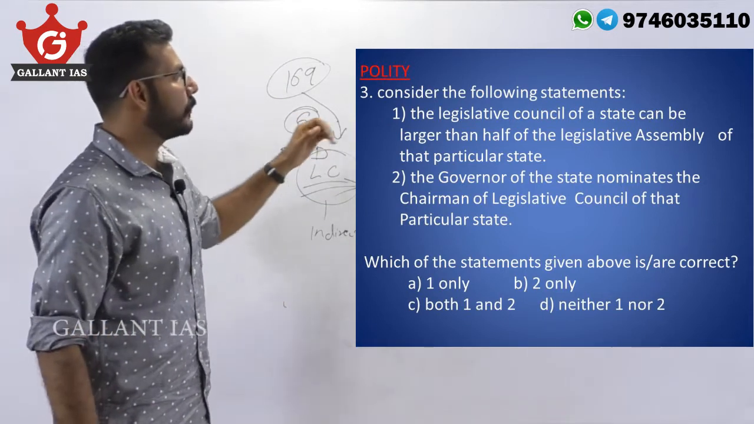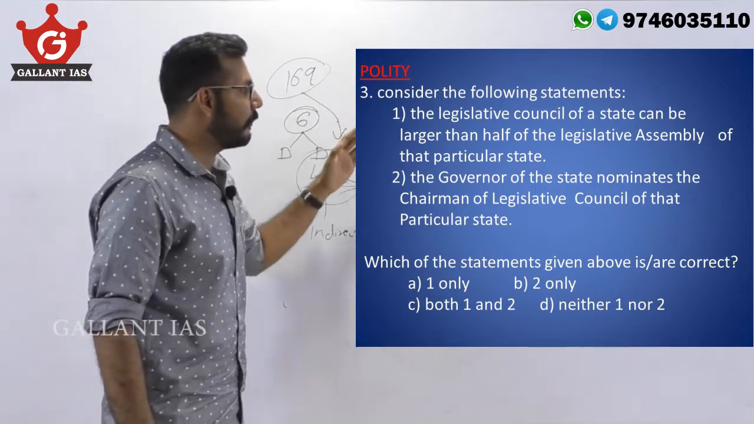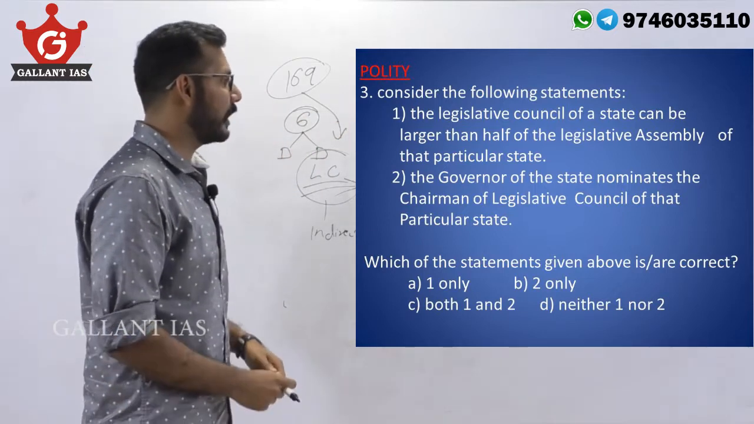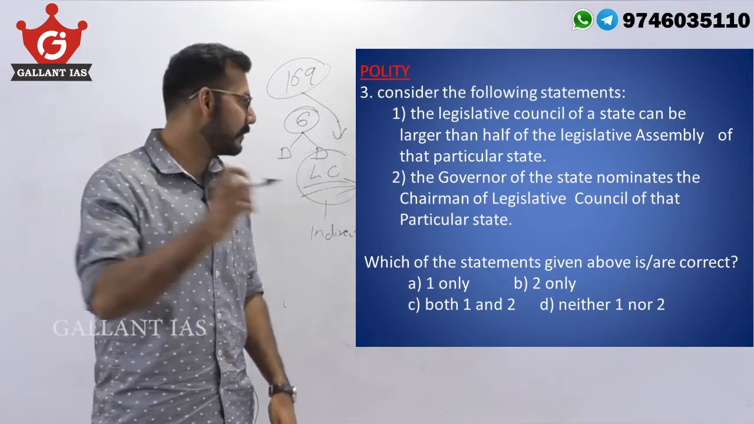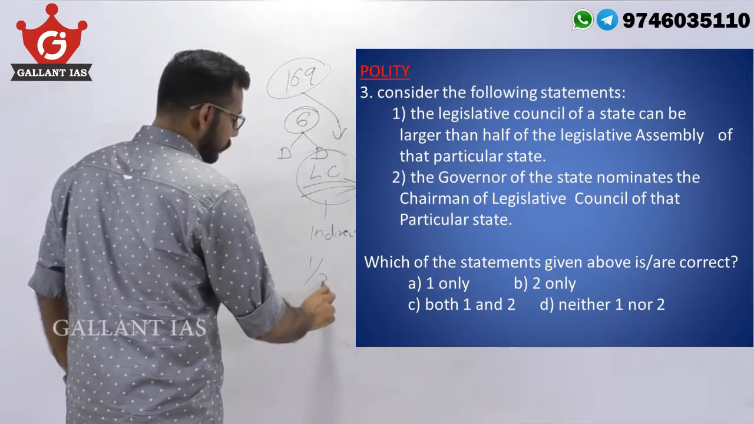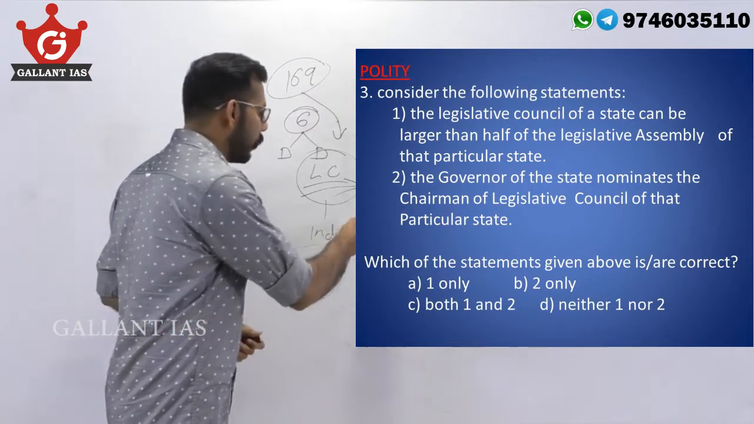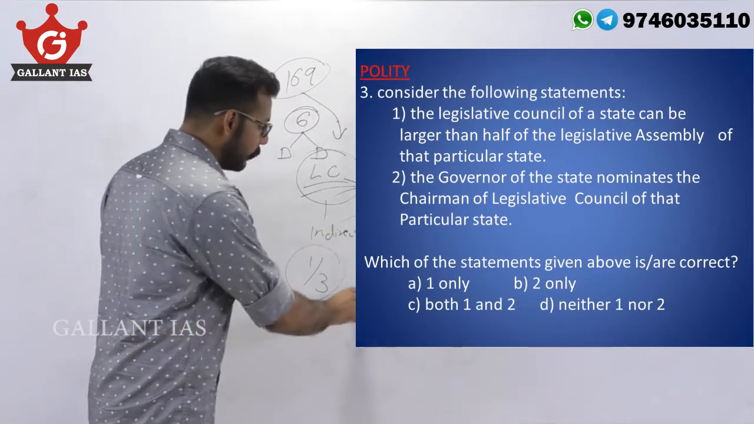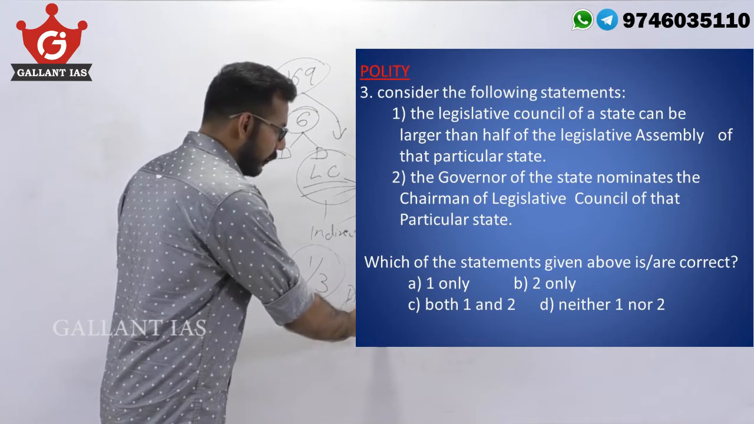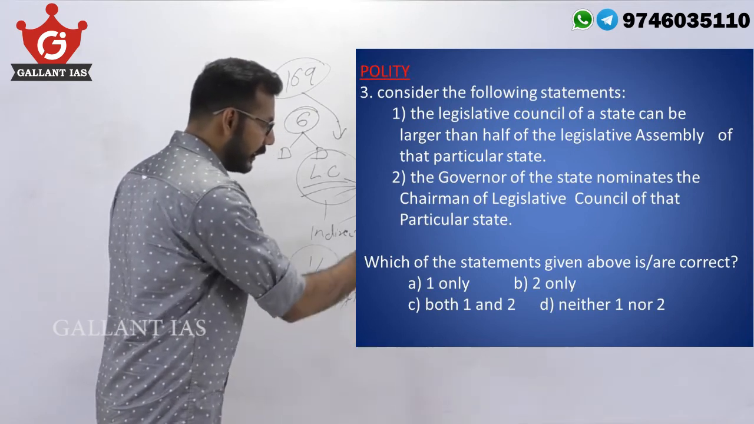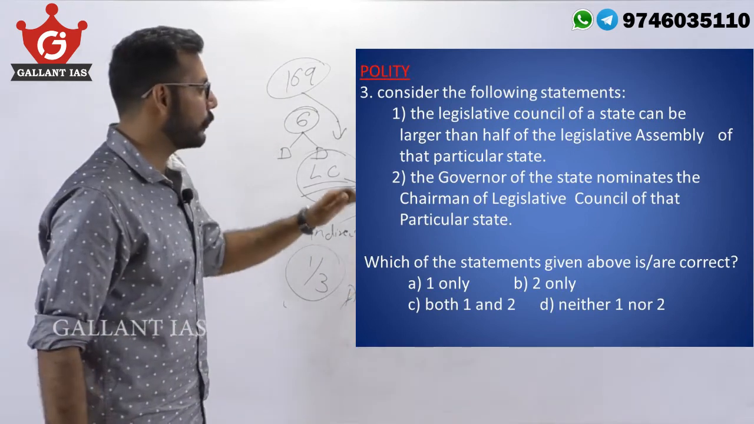Now, let's return to the question. The legislative council of a state can be larger than half of the legislative assembly of that particular state. Actually, the number fixed is not more than 1/3. So, statement 1 is wrong. So, we can remove A, C, and A and C from our answer. Now, we are left with B and D.